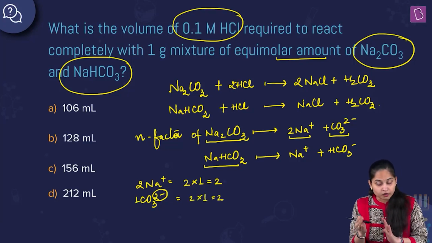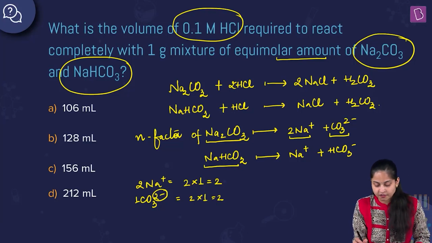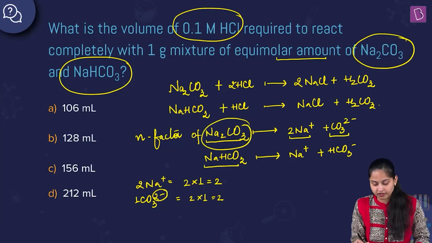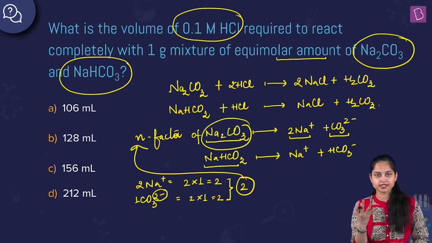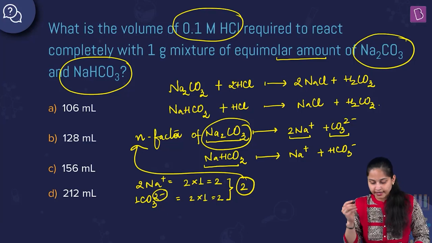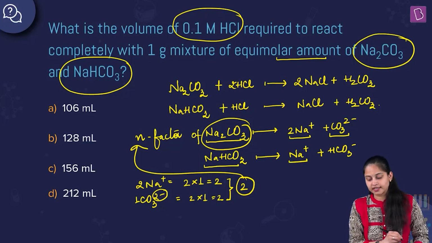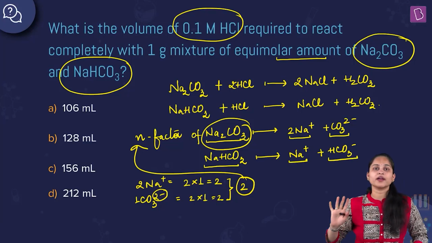So the N factor of the salt is the total number of charges present on cation and anion. By this I mean that the N factor of Na2CO3 will be equal to 2 only. This is the N factor of Na2CO3, the charges present on cation as well as on anion. Now if I talk about the N factor of NaHCO3, the charge present on cation is 1 and the charge present on anion is also 1.